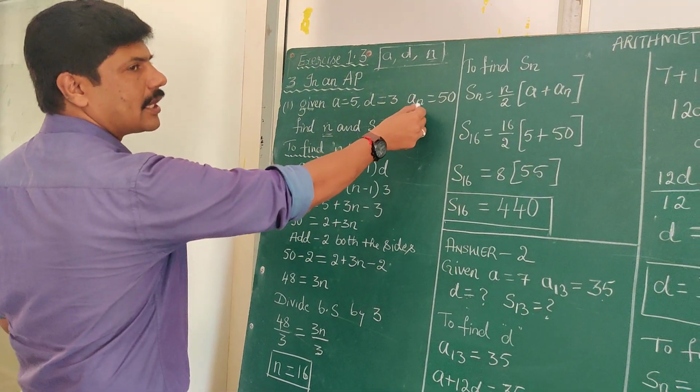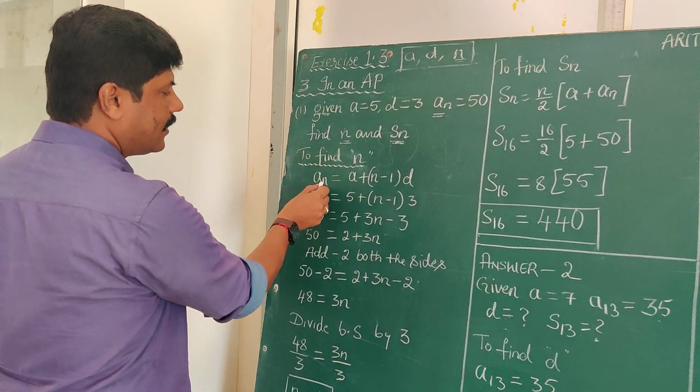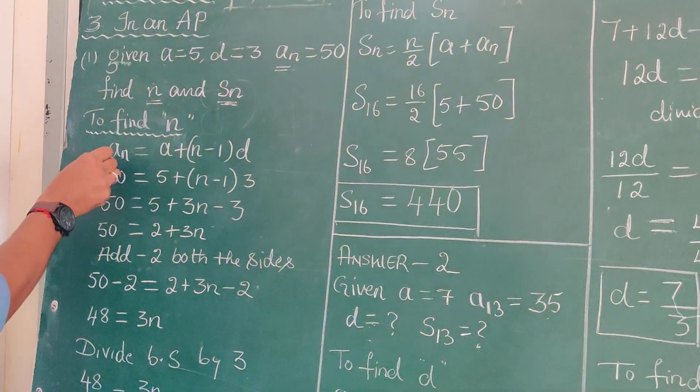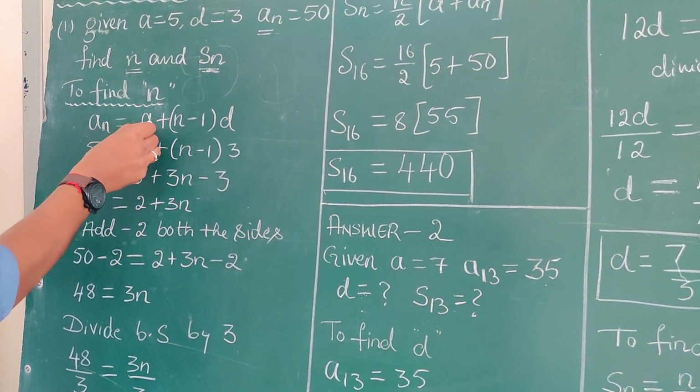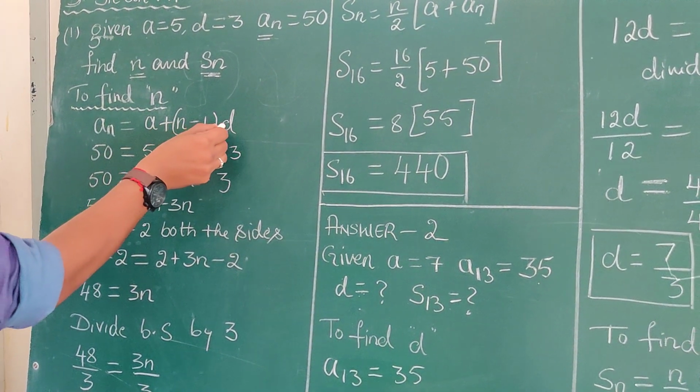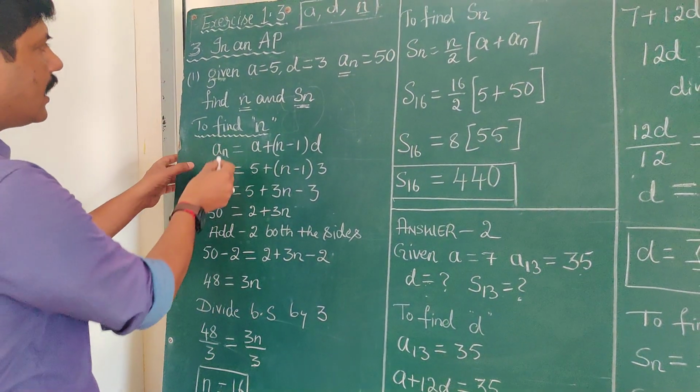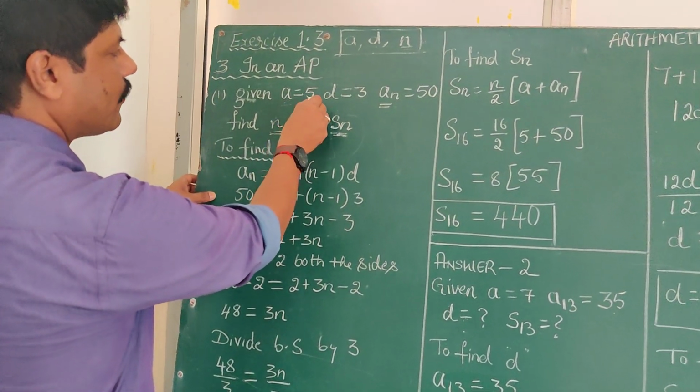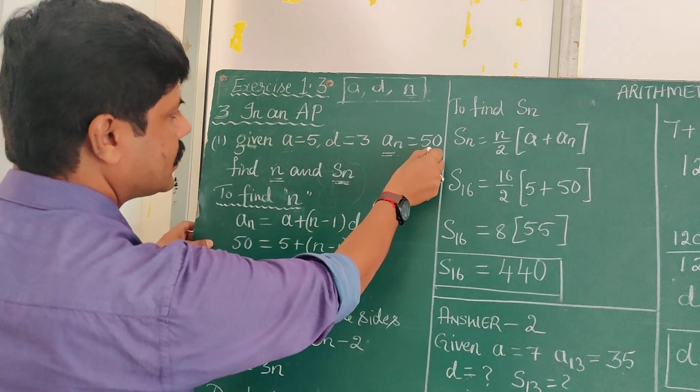We have the nth term formula which says an, the nth term, is equals to a plus (n minus 1) into d. Just substitute the given values. a is equals to 5, d is equals to 3 and an is equals to 50.